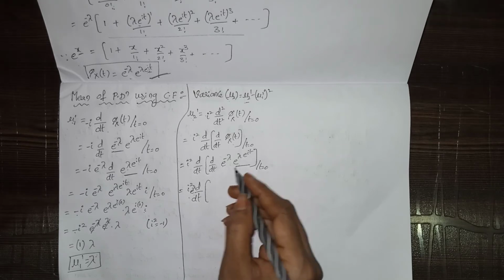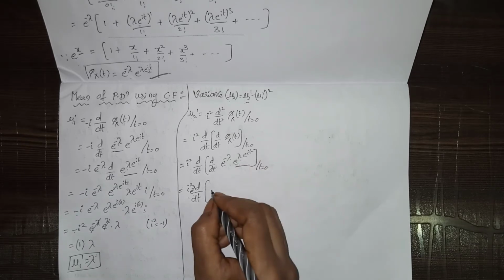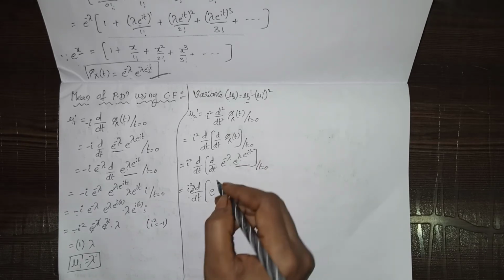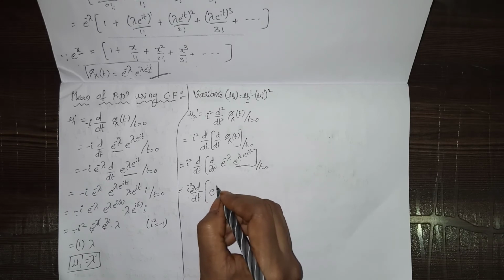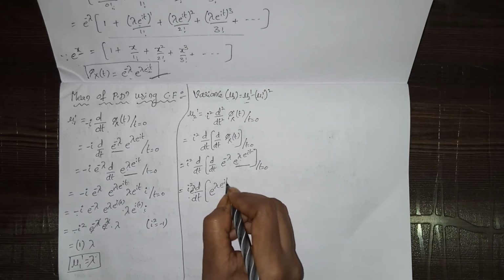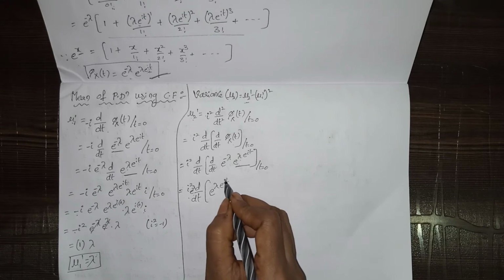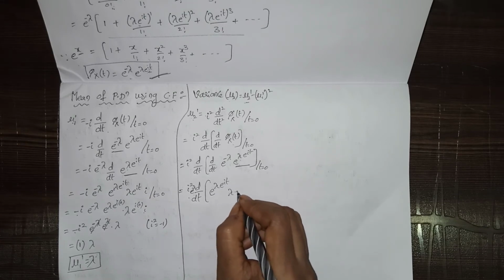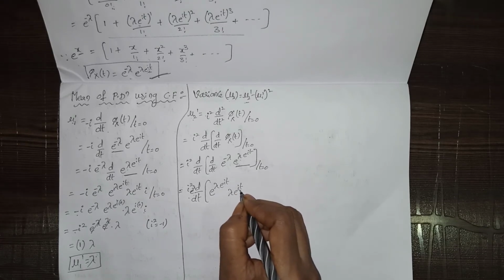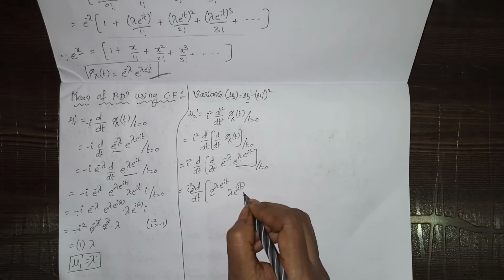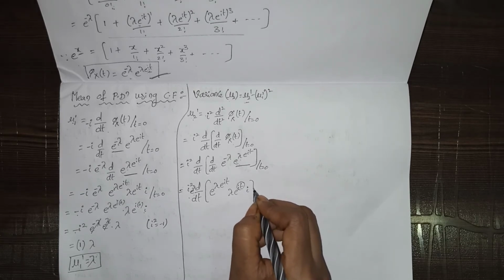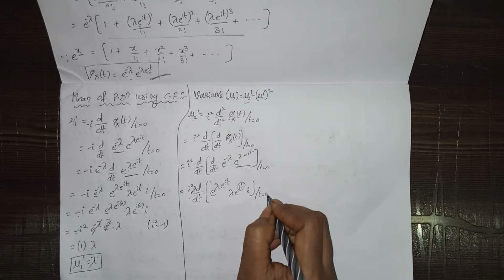So e power x is nothing but e power x. Again we have to do the x differentiation, so e power lambda into e power it. Again we are having t, so lambda into e power it, and again we are having the t variable, so into i, where t equals 0.